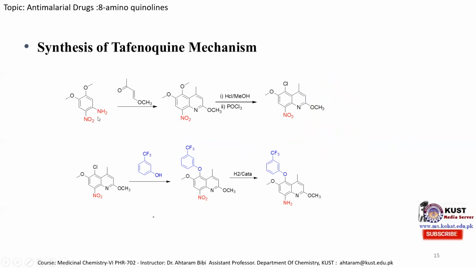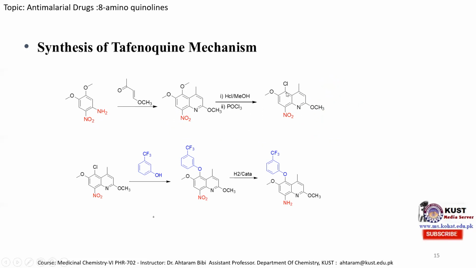In the first step, the nitroaniline molecule is treated with a substituted acryl ketone to produce the quinoline molecule, and then it is treated with hydrochloric acid, methanol and phosphorus oxychloride to convert this methoxy group to the chloro group.